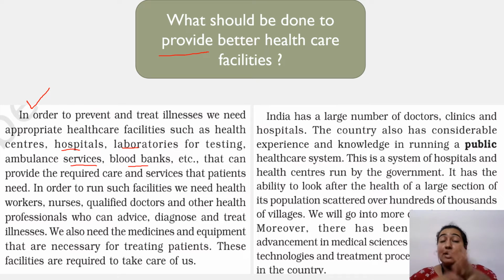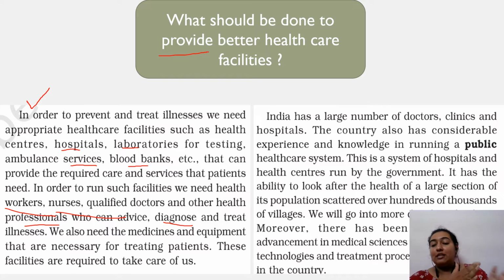Now, in order to run such facilities, we don't need only these things. Apart from these, we require healthcare frontline workers, nurses and qualified doctors and other professionals, such as people in laboratories who take your blood test, your urine sample, who diagnose what type of problem you are having, who tell us the findings from an X-ray, like a radiologist.